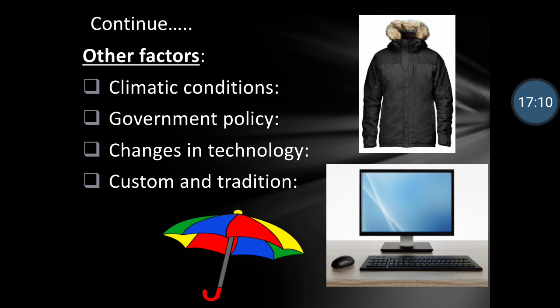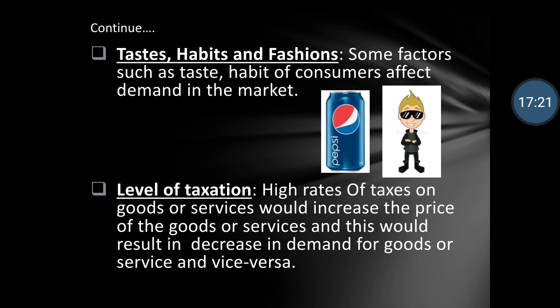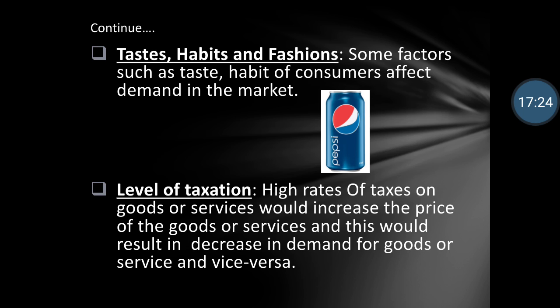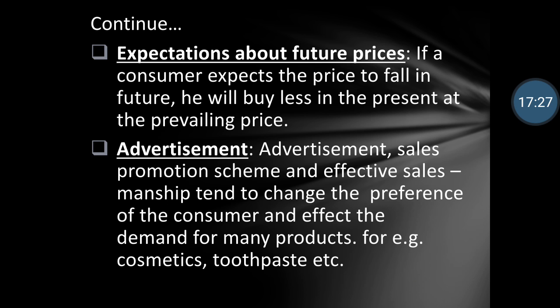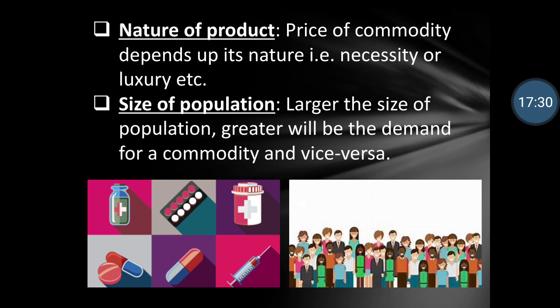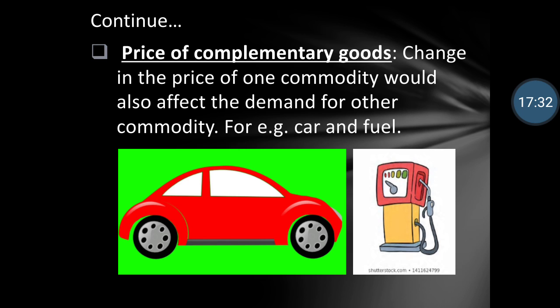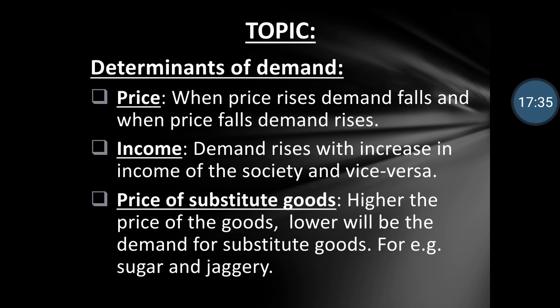So in today's video, the factors affecting the demand we have seen are climatic conditions, government policy, changes in technology, customs and tradition, taste, habits and fashion, level of taxation, then expectations about future prices, advertisement, nature of product, size of population, price of complementary goods, then price of substitute goods, income and price. These are all determinants of demand. You need to learn this, and in the next video we will see the law of demand. Thank you.